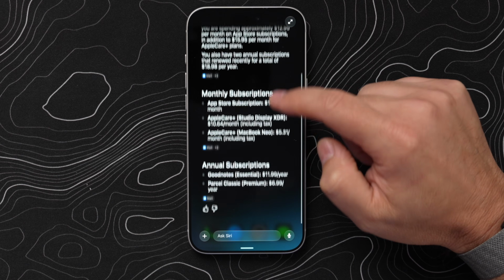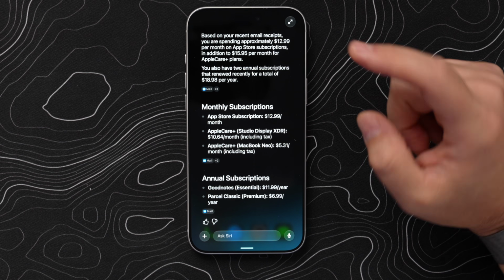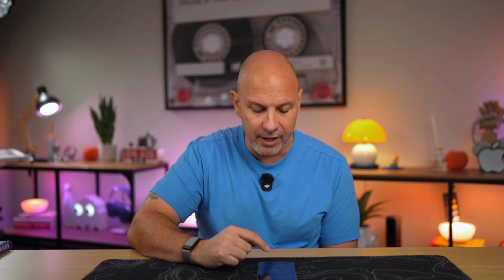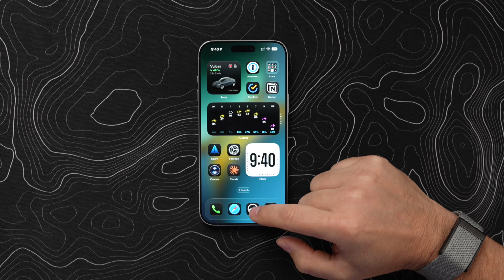How much money am I spending in subscriptions every month with the App Store? Provides you the answer. It gives you a summary of what you're spending and what it adds up to over a year. The number will surprise you because it surprised me. And if you want to reference this conversation later on, you can always find it in the Siri app.